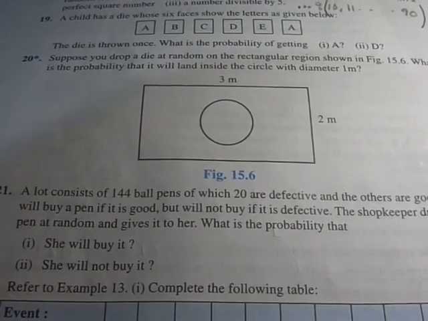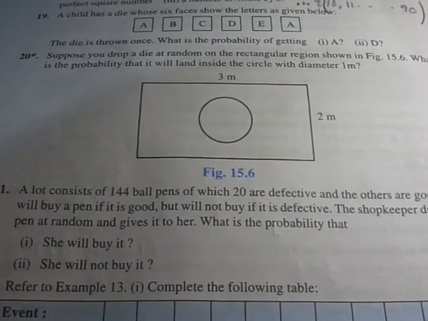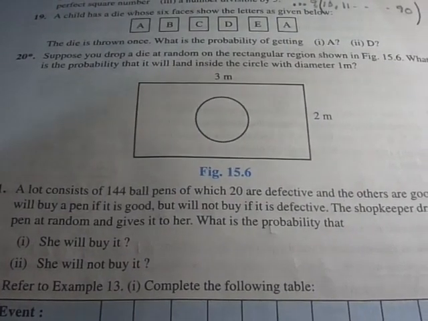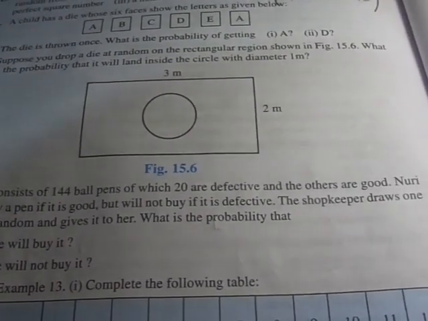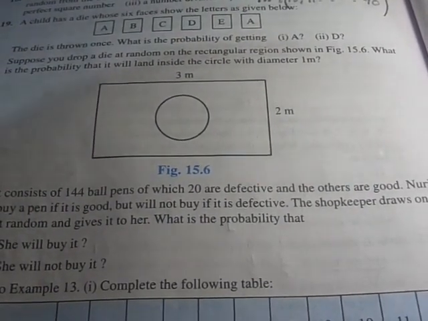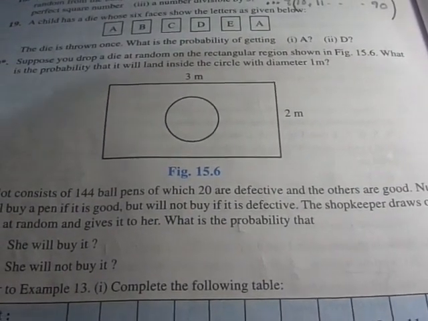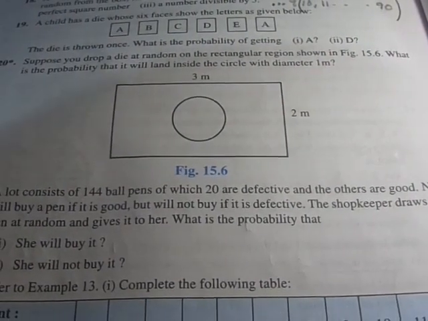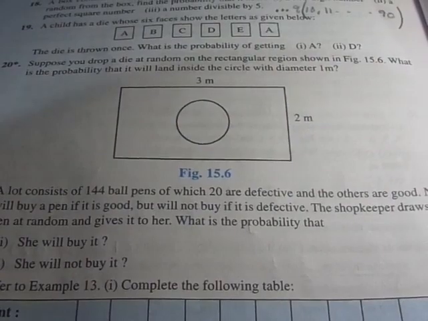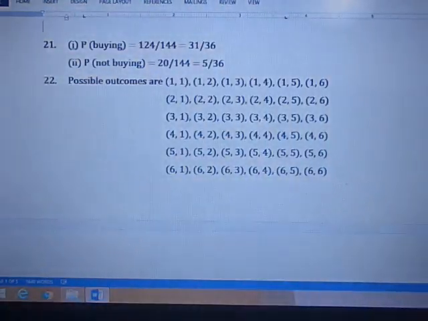Together there are 144, and 20 are bad, defective. That means how many are good? 124. So the answer is 124 by 144. She will not buy if it is defective, so 20 by 144. So the answer comes just like this.